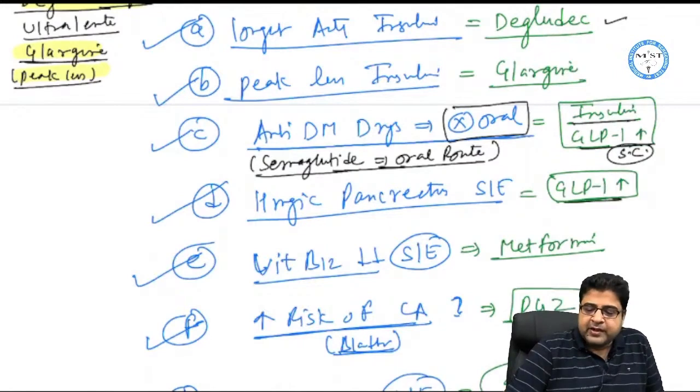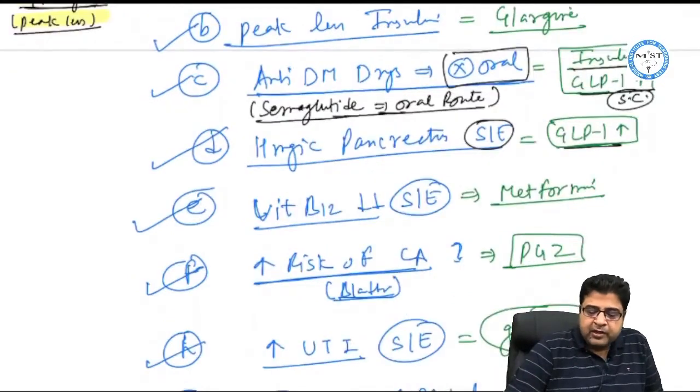Now one of the important side effects of GLP-1 analogs is hemorrhagic pancreatitis, vitamin B12 deficiency and lactic acidosis.